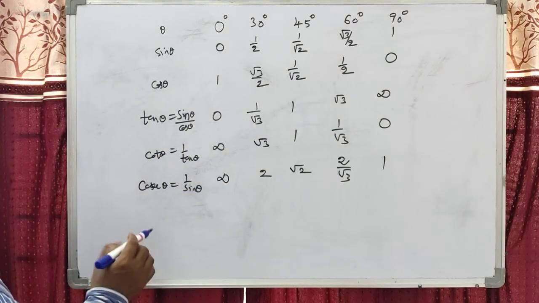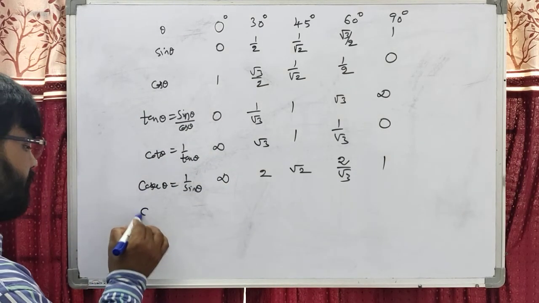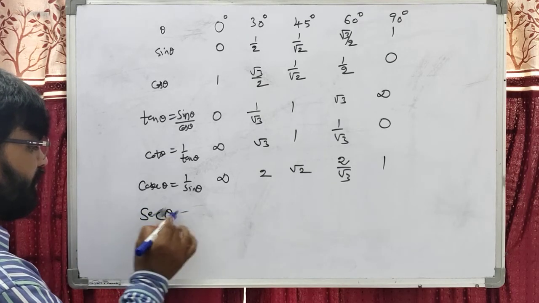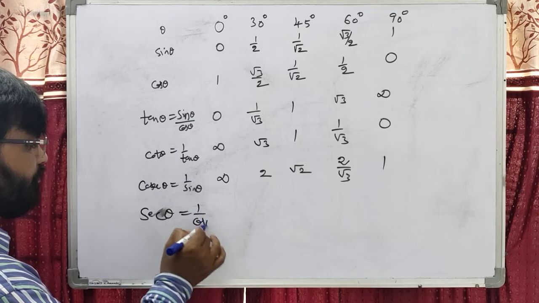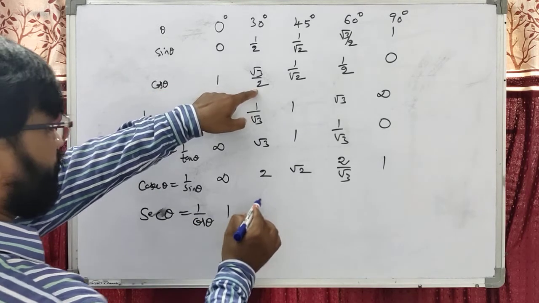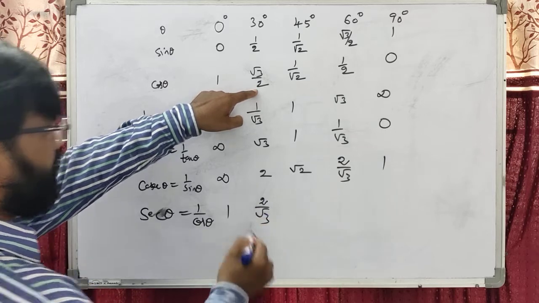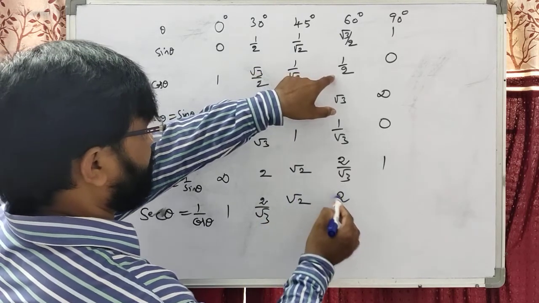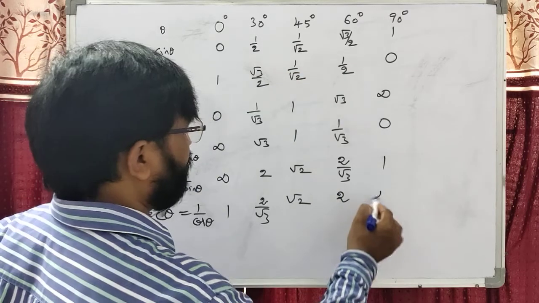Dear students, we can write secant. The secant theta is the reciprocal of cos. The reciprocal of cos 0, which is 1, is 1. The reciprocal of this one is 2 by root 3. The reciprocal of 1 by root 2 is root 2. This is 2. The reciprocal of 0 is infinity.